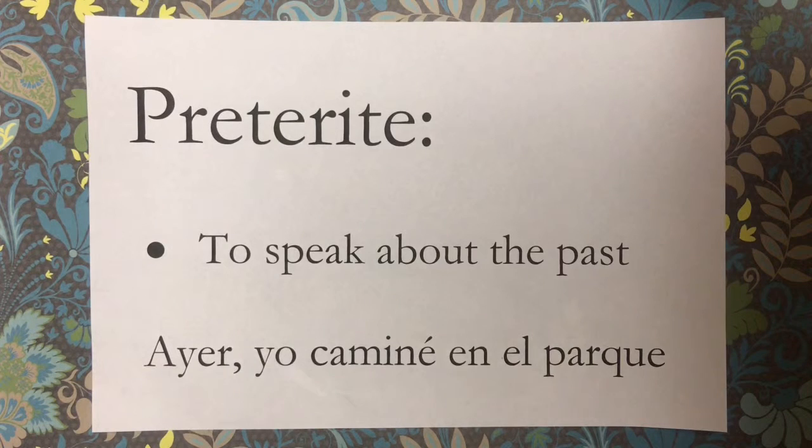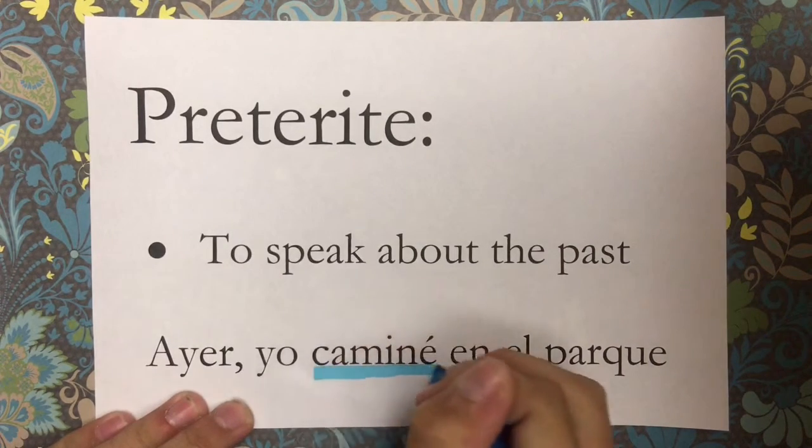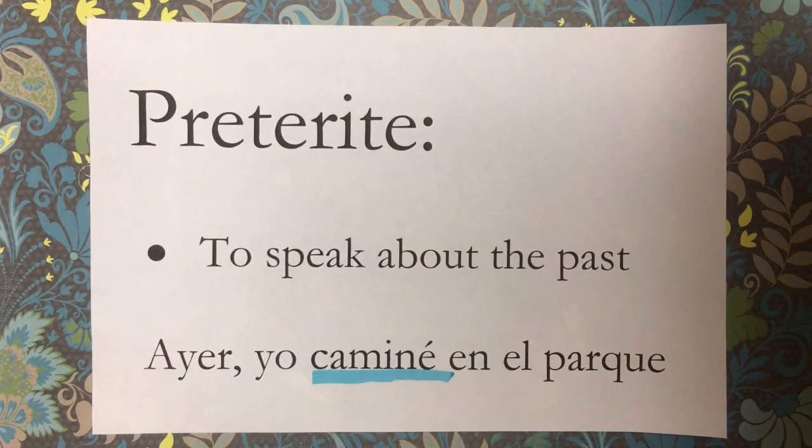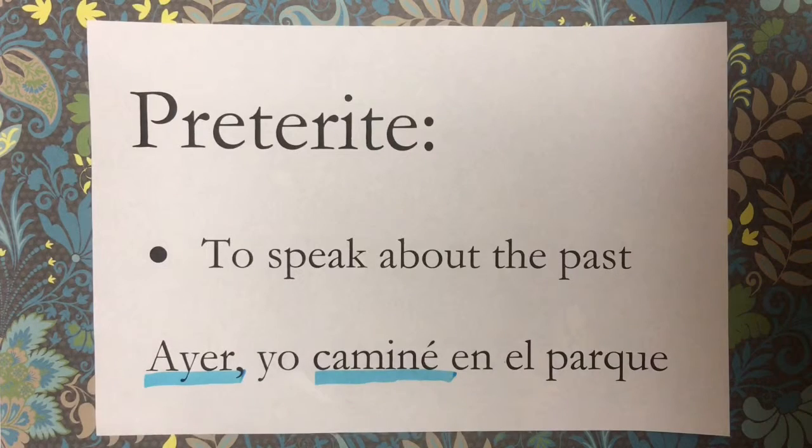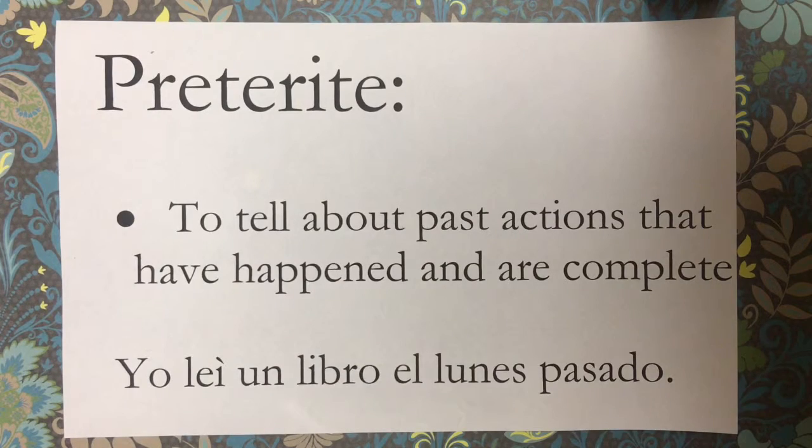The preterite is one of the two forms of past tense verbs used in Spanish. One use of the preterite is to speak about the past. For example, ayer yo caminé en el parque. Caminé is a preterite form of the verb caminar. You use the preterite form because of the word ayer, which tells you that the action takes place in the past. Another use of the preterite is to tell about past actions that have happened and are complete.